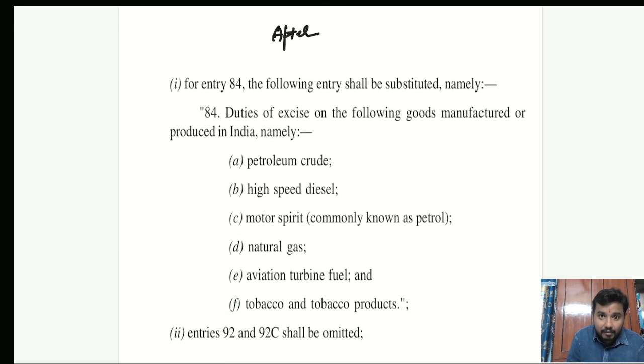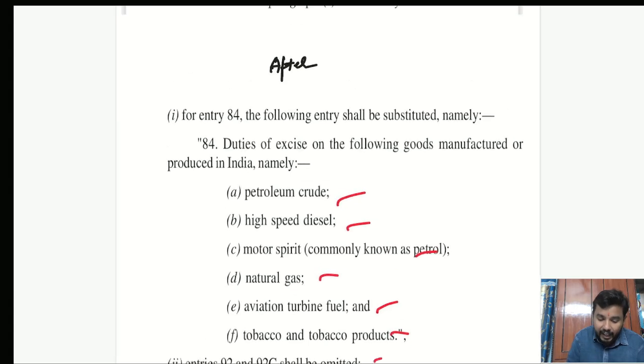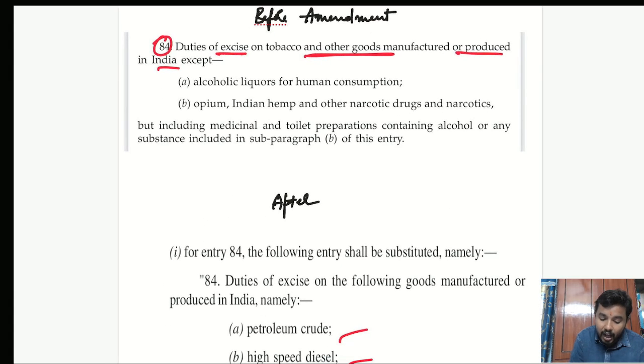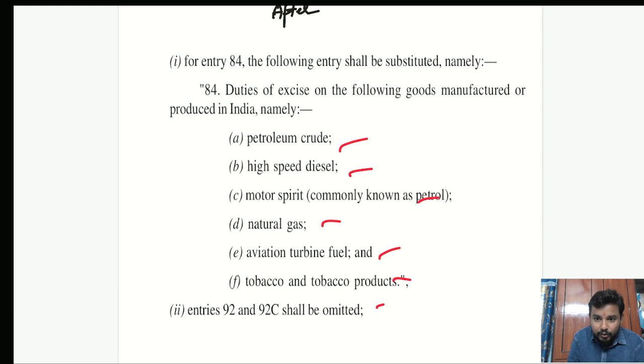After the amendment, the duties of excise were restricted only to these goods. Earlier, the excise duty levying power was there on tobacco and other goods manufactured. It covered all of the goods. But after the amendment, the excise duty was restricted only to these products.